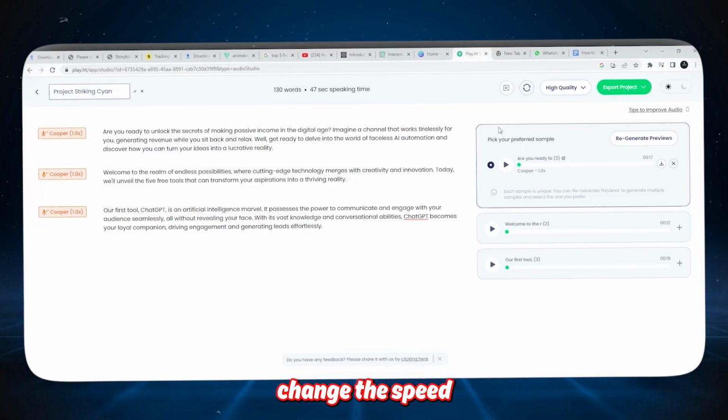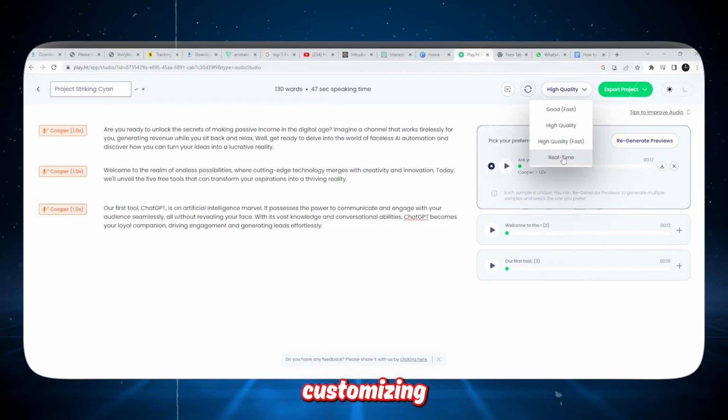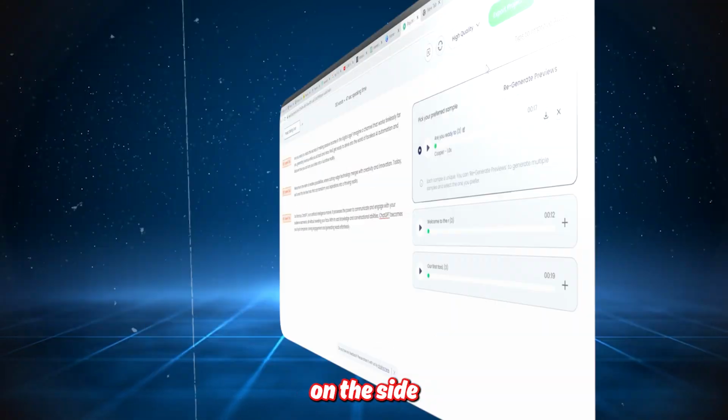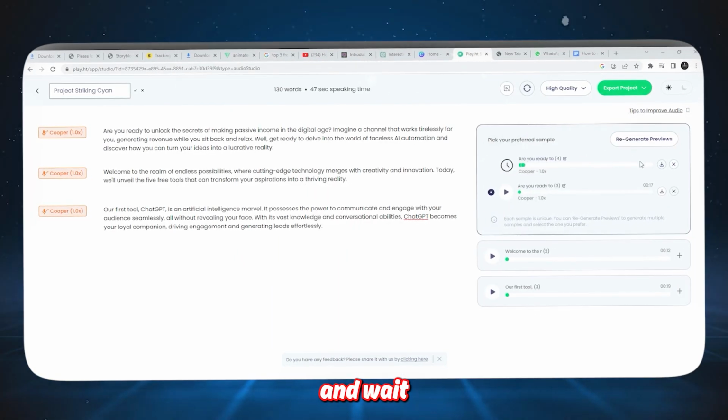10. You can also change the speed. However, I'll use the default normal speed. If you're done customizing your voice, click Confirm. On the side, you'll see a green button saying Generate Preview. Click it and wait for a few seconds.